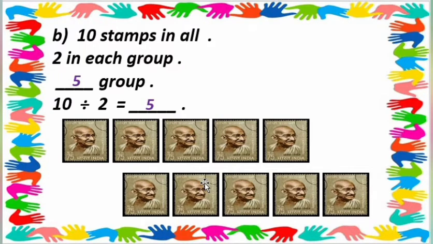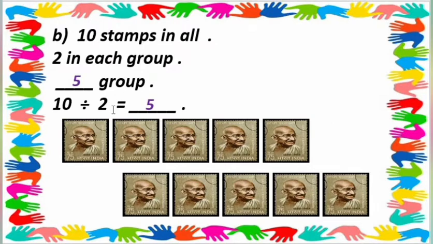Okay, so how many groups here? 2 groups, but the answer is 5. So in table 10 divided by 2, students, in table number 2 will 10 come or not? You decide first, you think, and then we do the sum. Yes, 10 will come, but where?